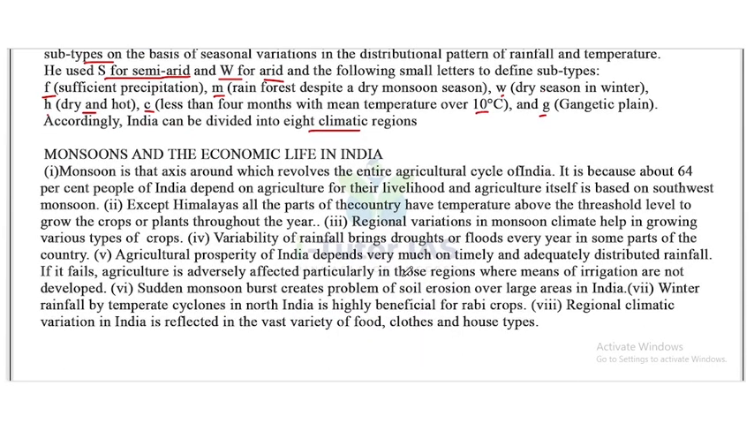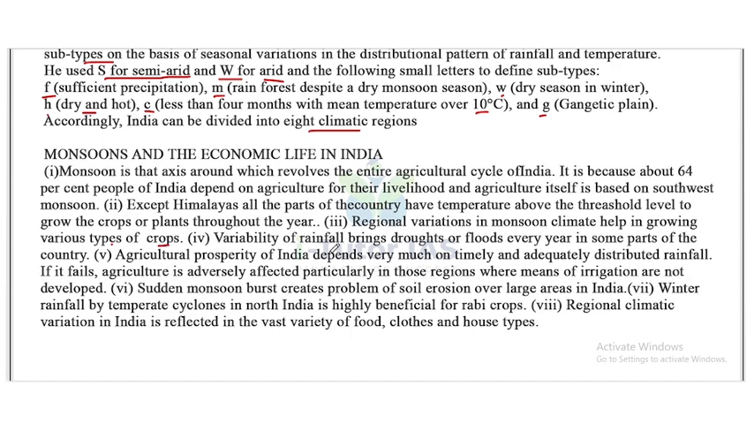Next one, monsoon and the economic life in India. Monsoon is that axis around which revolves the entire agriculture cycle of India. It is because about 64% people of India depend on agriculture for their livelihood, and agriculture itself is based on the southwest monsoon. Except Himalayas, all the parts of the country have temperature above the threshold level to grow the crops or plants throughout the year. Now, regional variations in monsoon climate help in growing various types of crops.